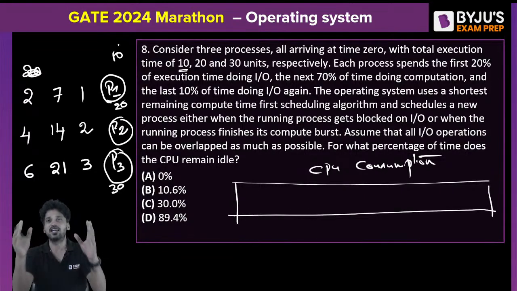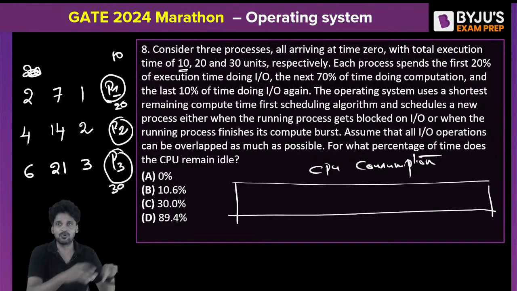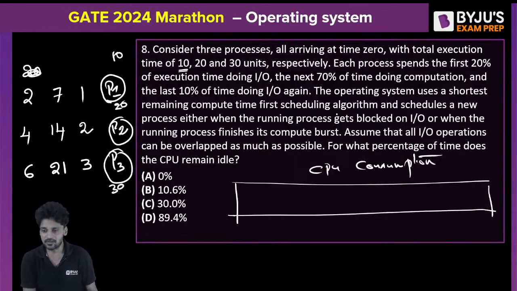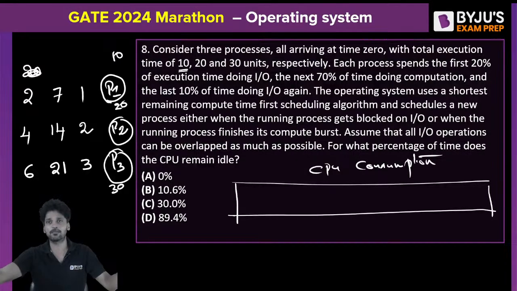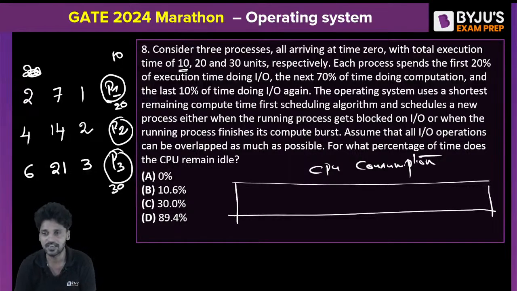Understand carefully what IO is. When I go to an IO device, I need to perform some IO operation in the IO device. Understand carefully. Here, it is given that all the IO operations can be overlapped. Meaning, when I go to an IO, my operation will not be blocked by any other process. Meaning, the system has sufficiently provided IO devices. So when I go to an IO device, I need not wait for anybody. If I go to the printer, the printer is exclusively available for me. My IO operation can be performed in parallel to the other IO operations. Are we clear?